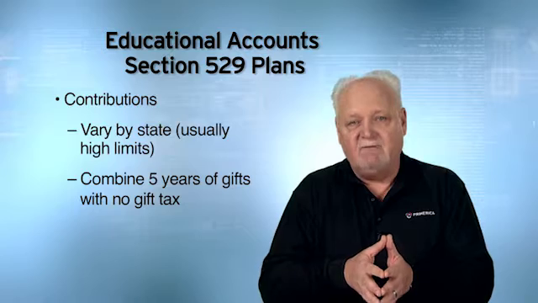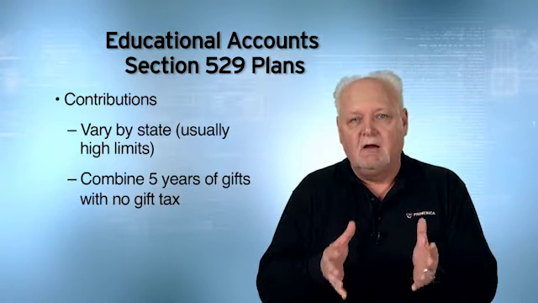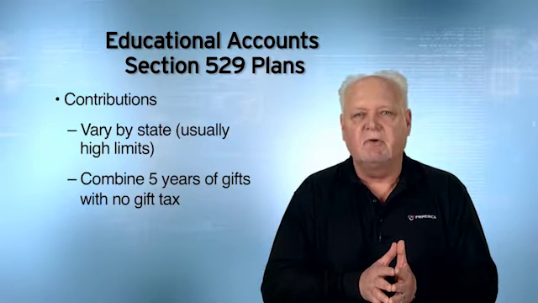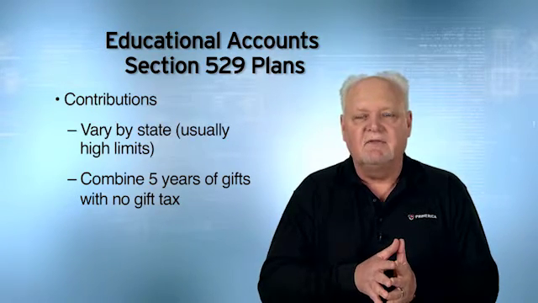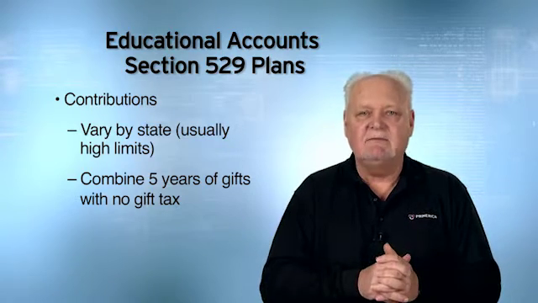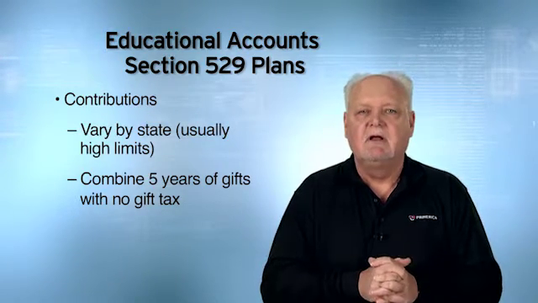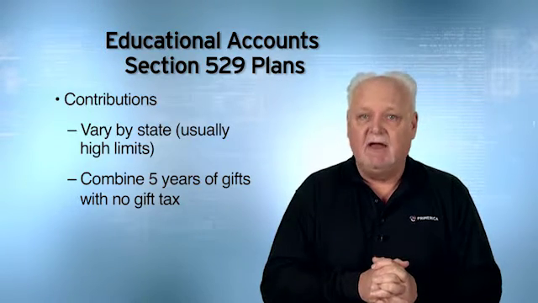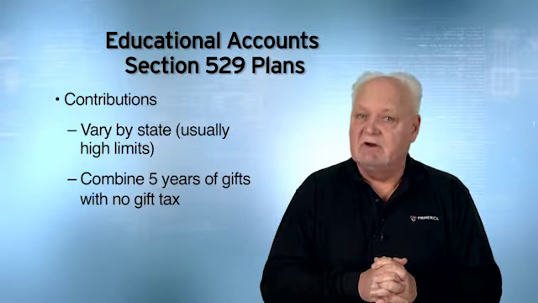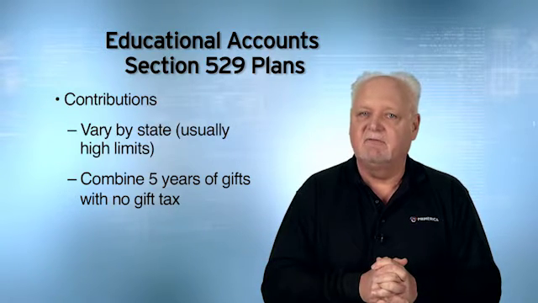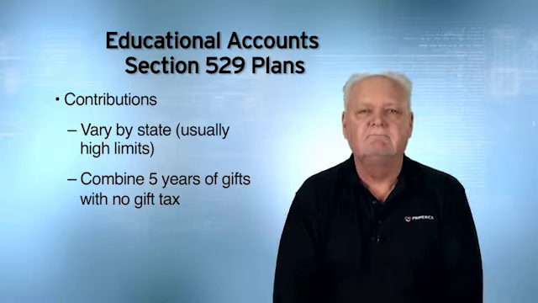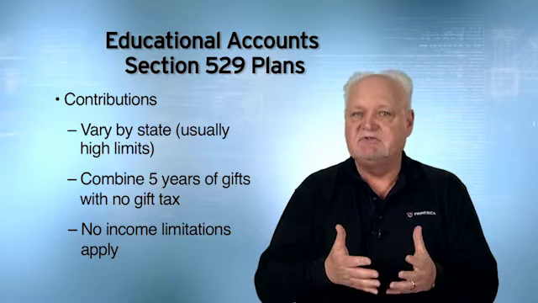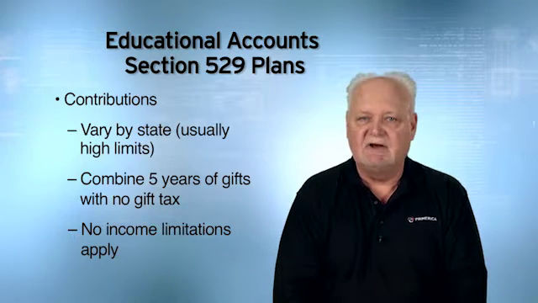Now, if I'm married filing a joint tax return, my gift limit is what? $26,000 per person per year. So 26,000 times 5, that would be my limit. I believe that's $130,000. That's what I could put into the 529 plan at one time and pay no gift tax. But if I do this, I cannot give this person a gift for the next 5 years. Now, there are no income limitations. So regardless of how much money you make, you can put money into a 529 plan.